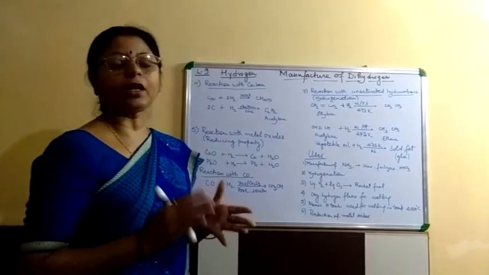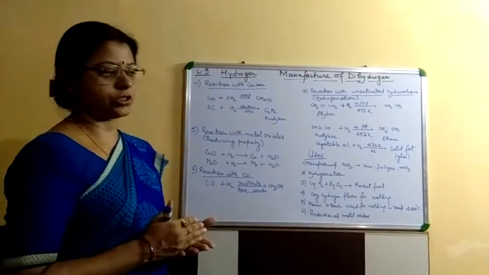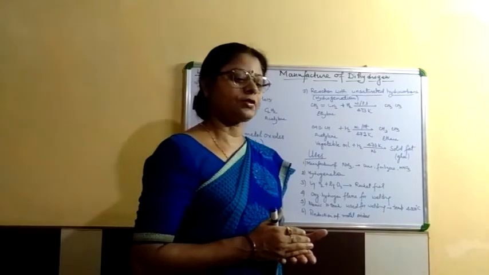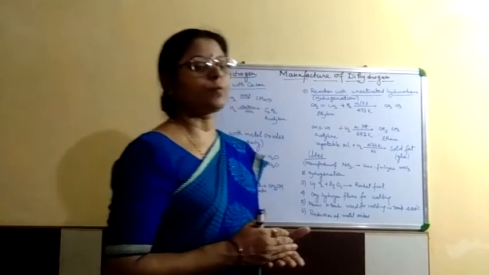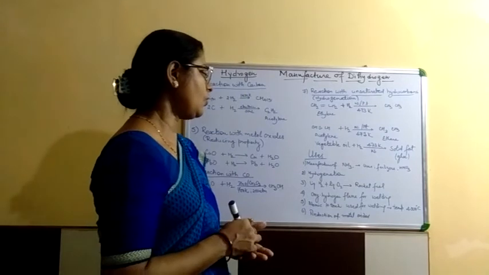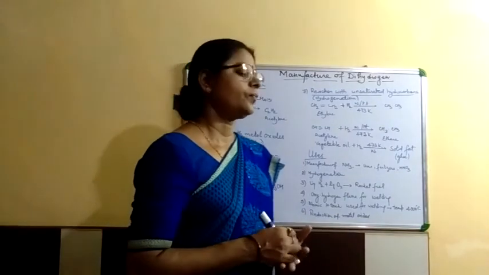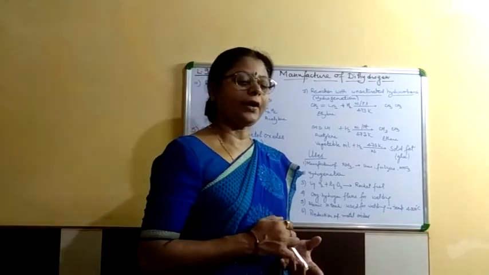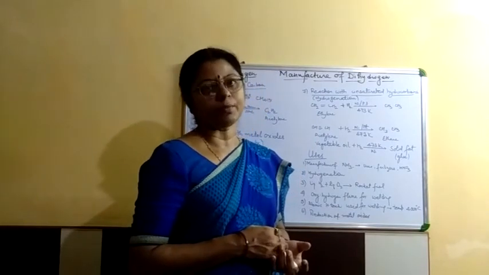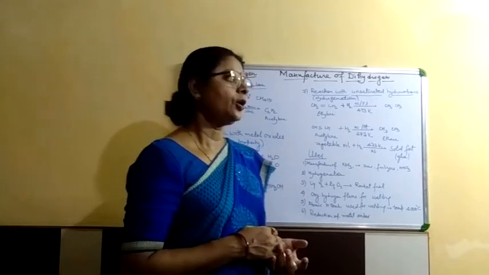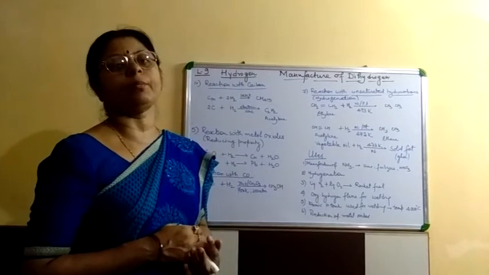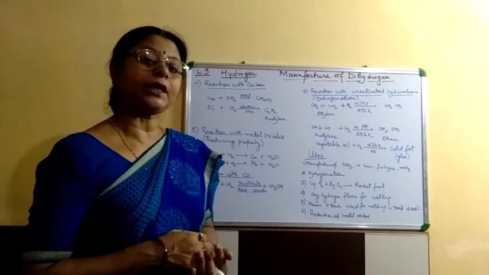Third, liquid hydrogen and liquid oxygen are used in the rocket fuels in the space program. Next, hydrogen produces the oxyhydrogen flame which is used for the welding purpose. Atomic hydrogen torch is also used for the welding purpose, which produces the temperature approximately 4000 degrees centigrade.